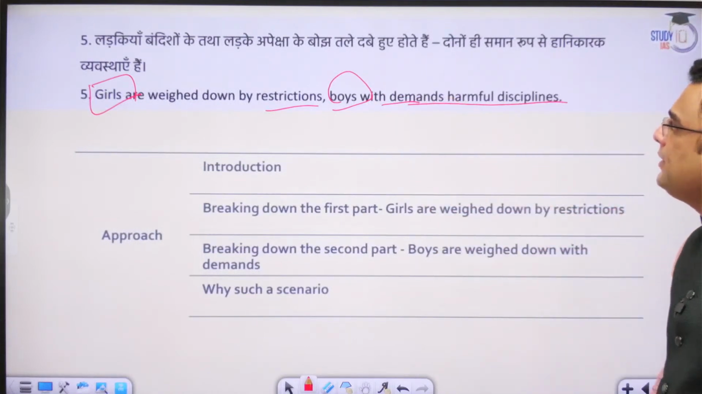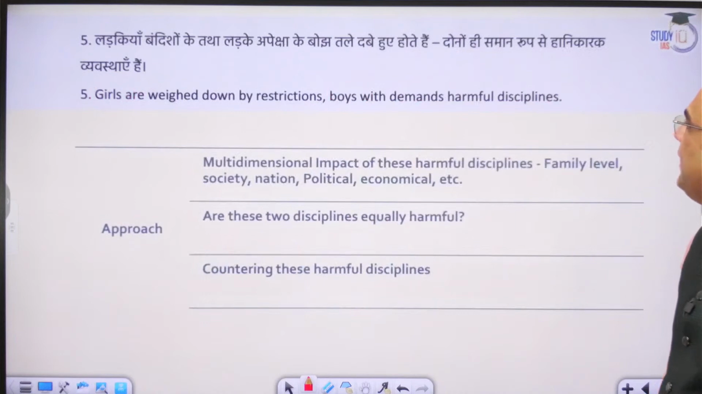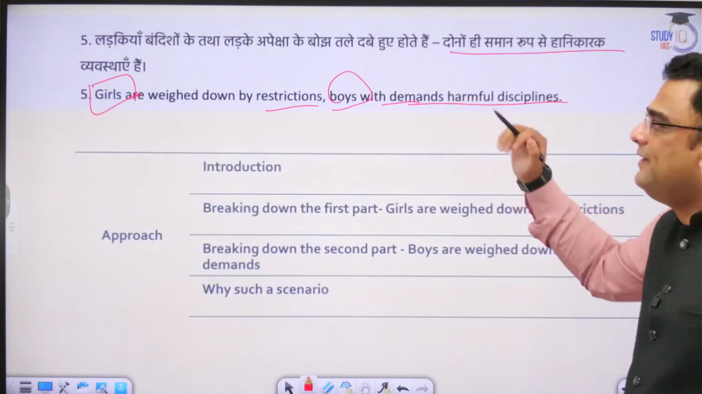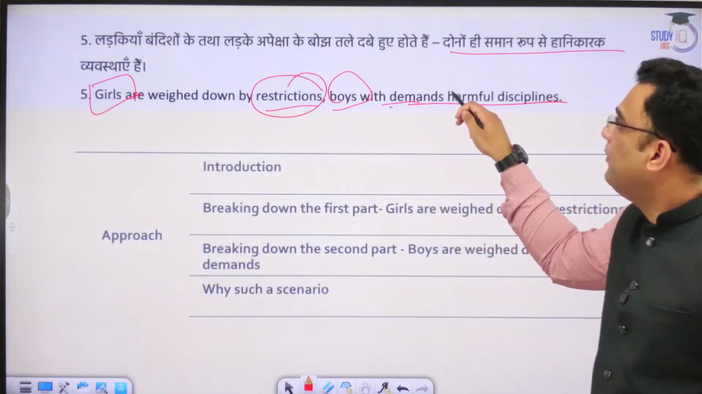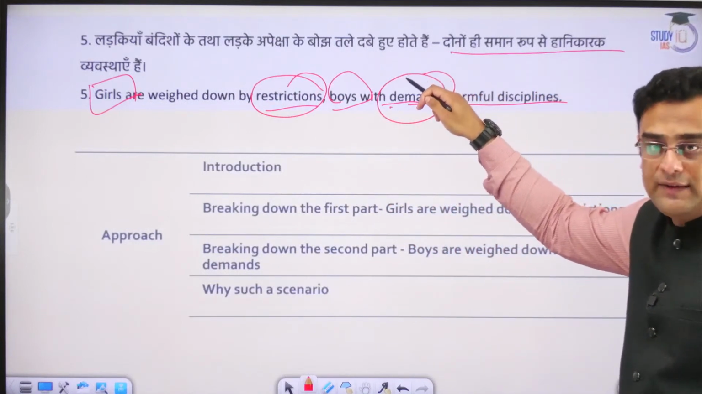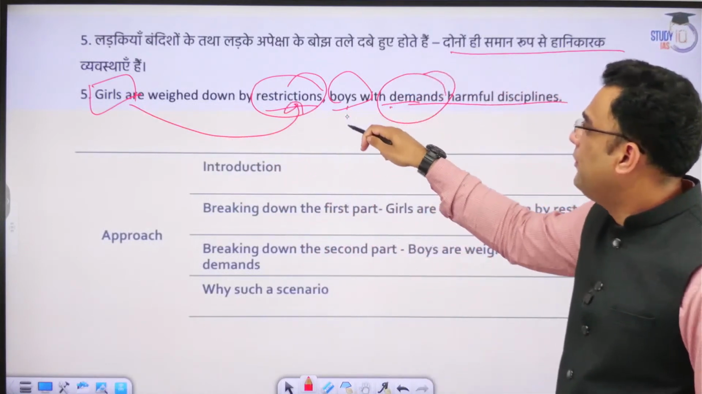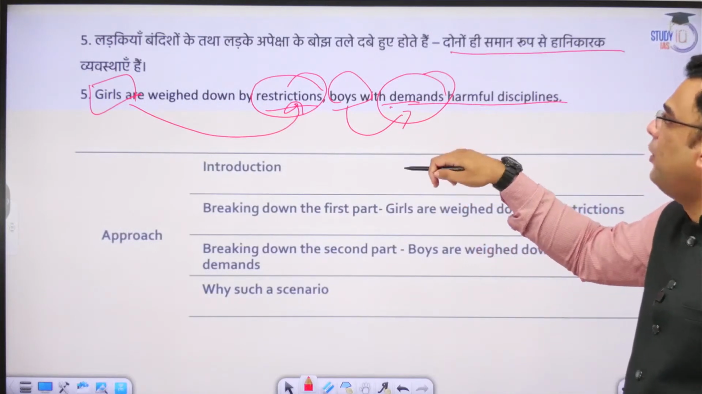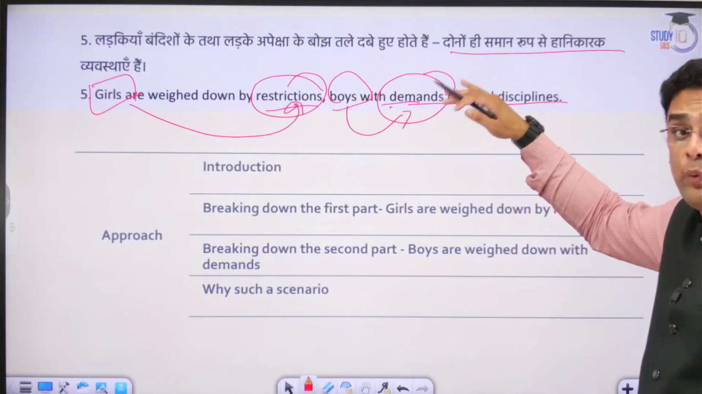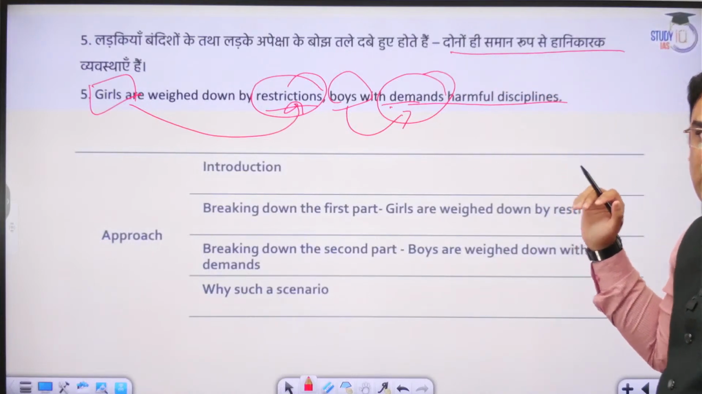Girls are weighed down by restrictions, and boys by the burden of expectations; both are equally harmful systems. Okay, so what the topic is basically saying is that girls are weighed down by restrictions, whereas boys are weighed down by demands. So girls have to face the problem of restrictions, and boys have to face the challenge of demands. And because of this, both of these are equally problematic. That is what the topic is trying to tell us.